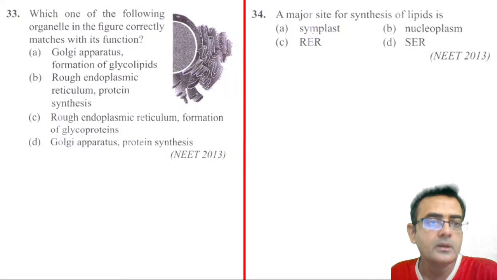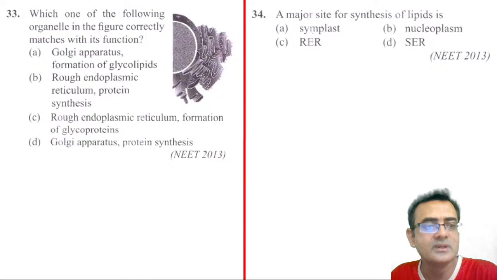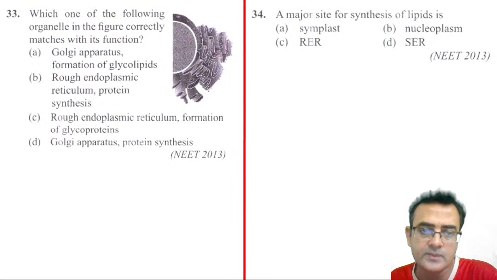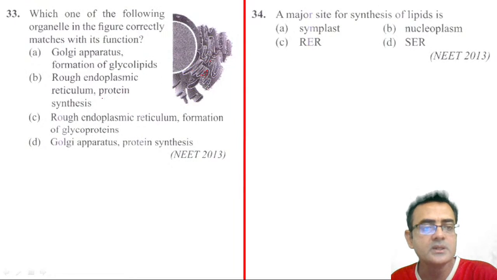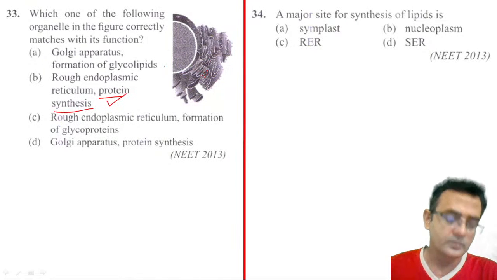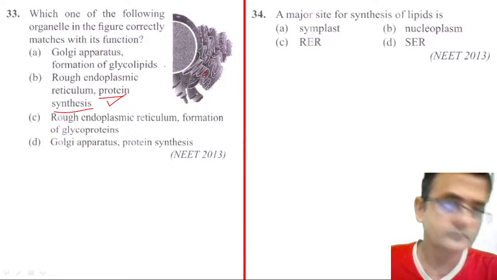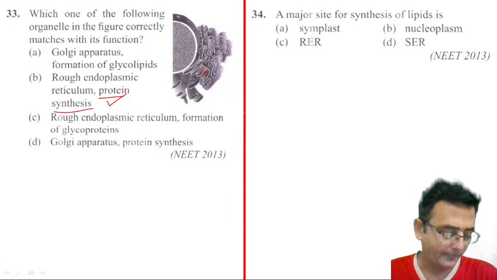Next, 33. Which one of the following organelles in the figure is correctly matched with their function? So this organelle looks like rough endoplasmic reticulum because ribosomes are there. See, white dots are there. So ribosomes are there. Now you can search out the answer. So rough endoplasmic reticulum and protein synthesis is there on the rough endoplasmic reticulum, isn't it? So B number is the correct answer. 33B.